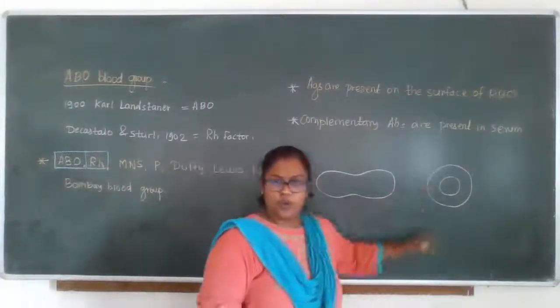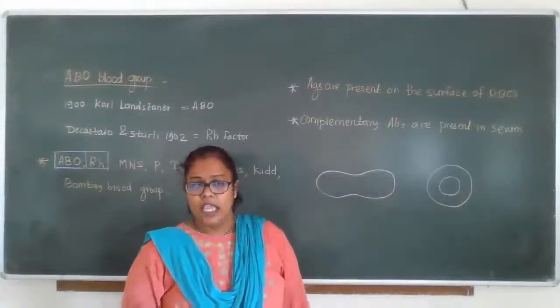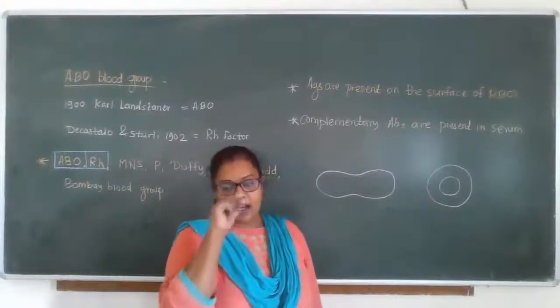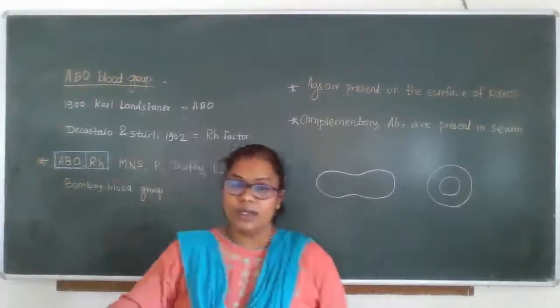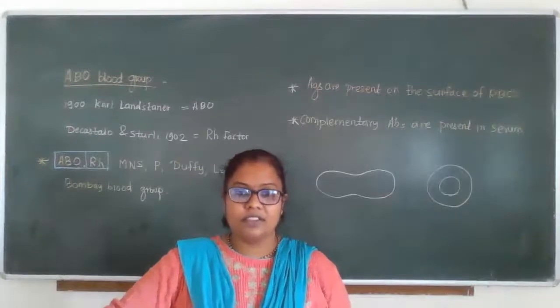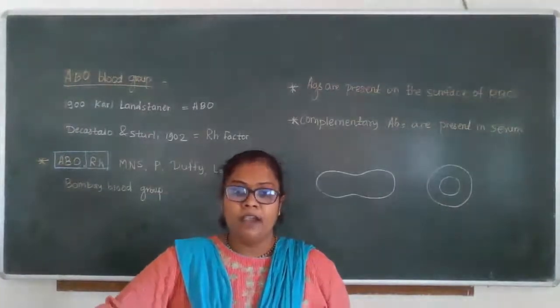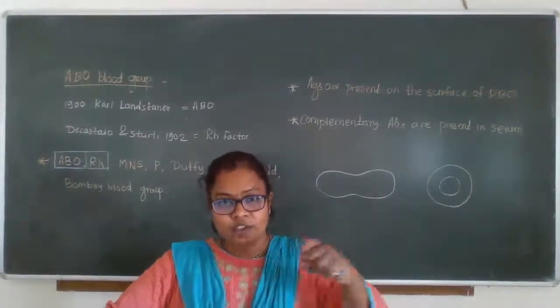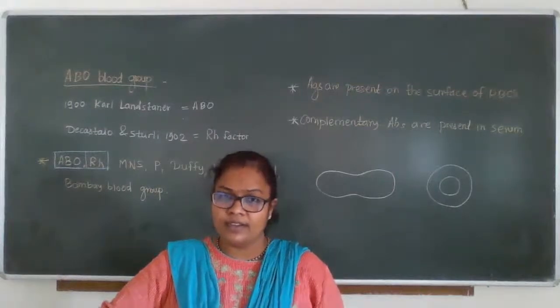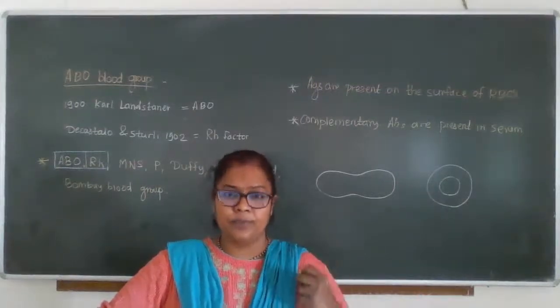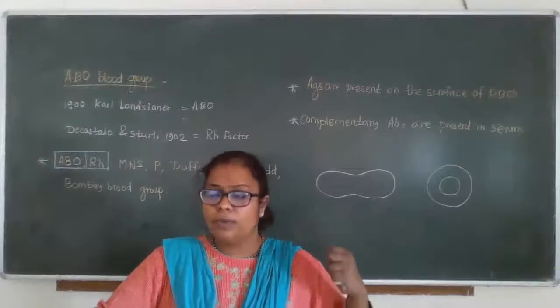This is enucleated, everyone knows that. Our mature RBCs are enucleated, and on the surface of our mature RBC there are antigens present for blood group detection.